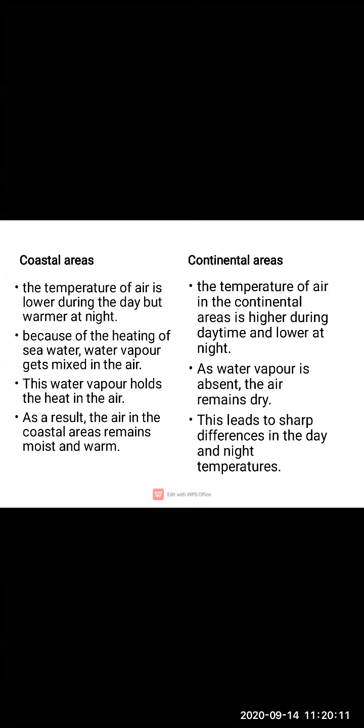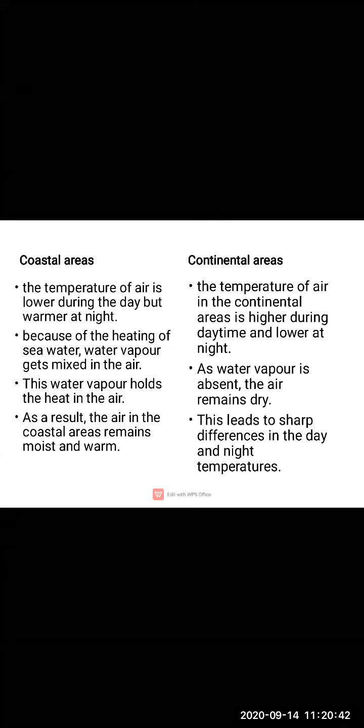Now, coastal areas, what happens in these regions, children? The temperature of air is lower during the day but warmer at night. Now see, coastal areas, we know very well their temperature and all. We have seen these regions, right? So what happens in coastal regions? The temperature of air is lower during the day but it gets warmer at night.